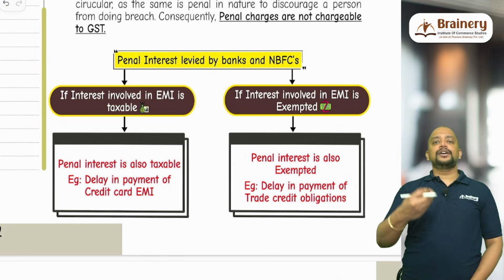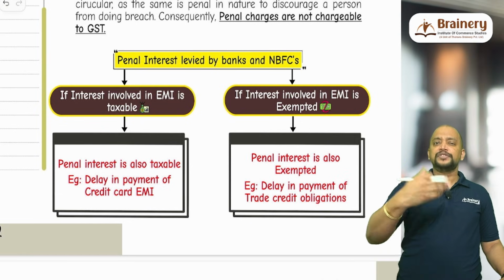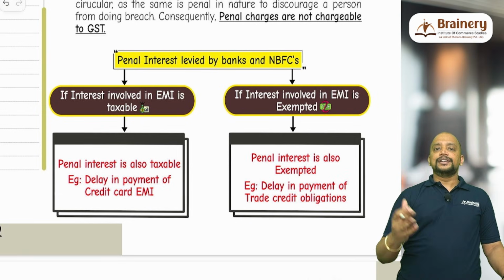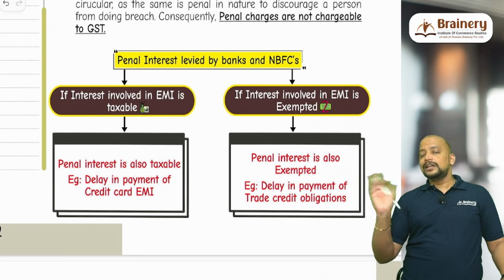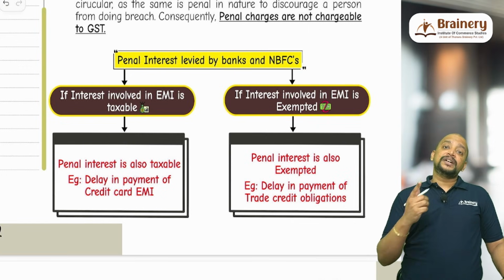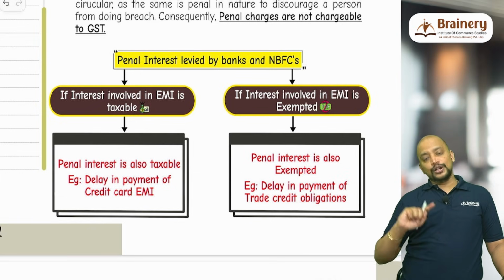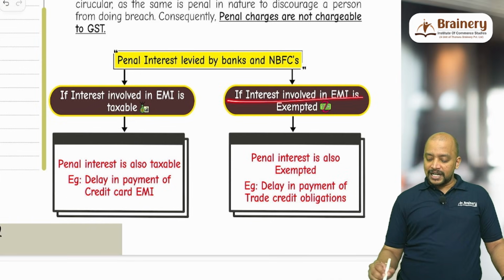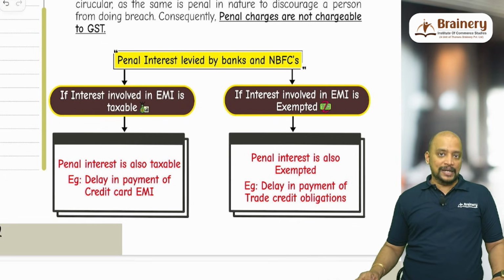Trade credit means you will just take the money, like you have to pay me money between two parties. Okay, so trade credits. In case of trade credits like bank overdraft, etc. and all, they call it as penal interest, but usually overdraft interest is exempted. So therefore penal interest is also exempted. If interest involved in EMI is exempted, then penal interest is also exempted. Example, delay in payment of trade credit obligations.